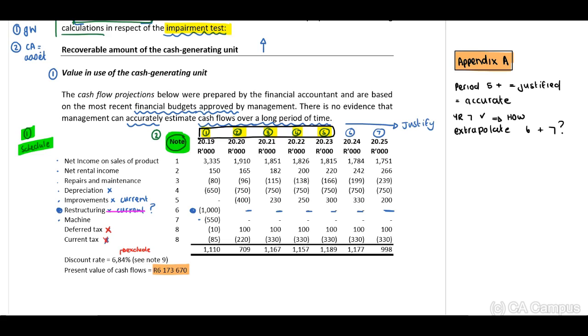But when we look at this, what is pretty interesting, when you compare 2023, guys, the net income on sales, this is 1815 to 241784. This doesn't look like an extrapolation.